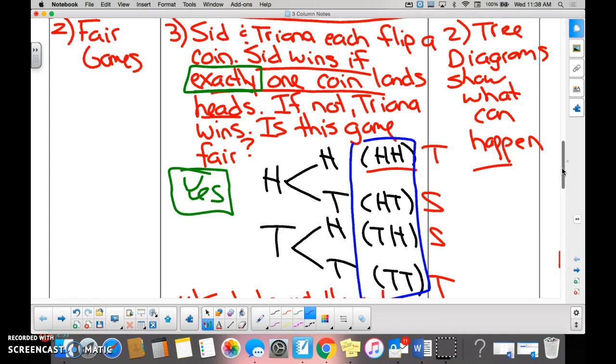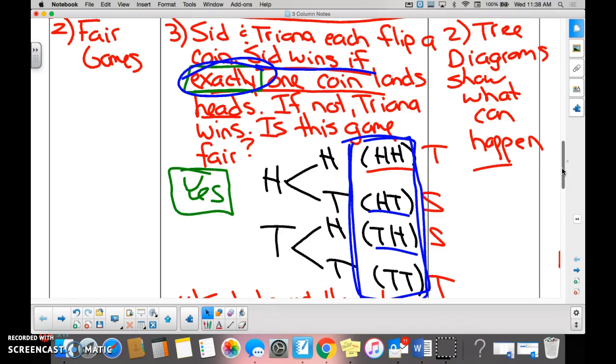And the question was, Sid wins the game if exactly one coin lands heads. And how many situations right here in my sample space does one coin land heads? 2. Here and here. Is it a fair game? Yes. Fair means what? Equal.